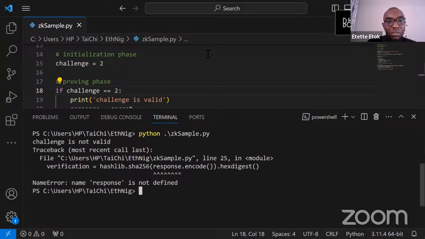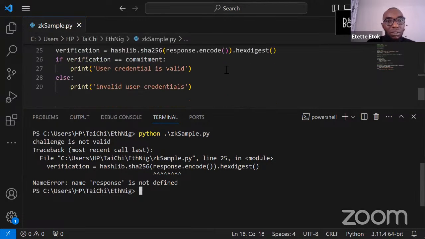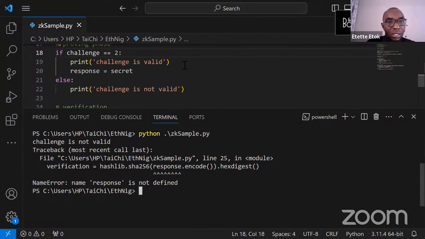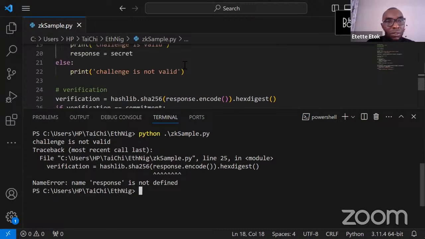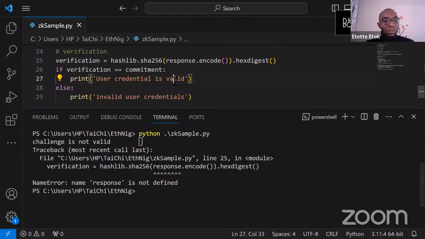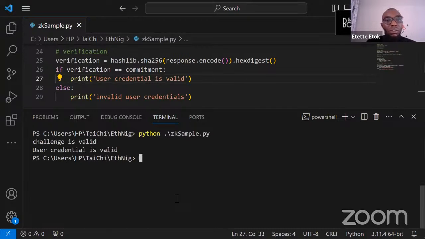Response.encode, response is not defined. How come? This is response. This is response. Oh, I think I have... No, it's not the type here. Okay, so everything works just fine.